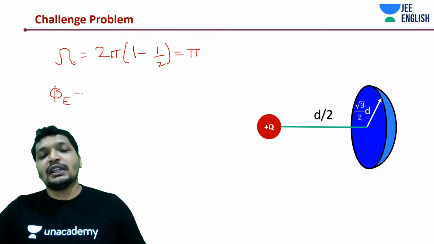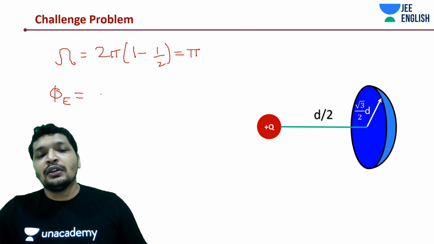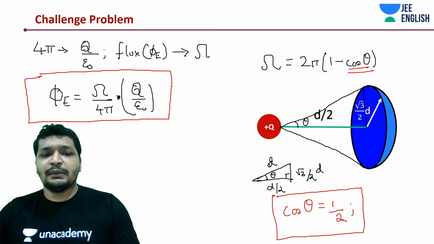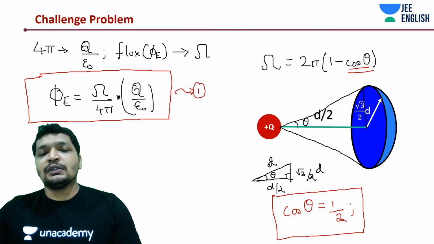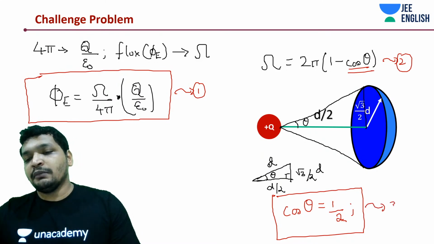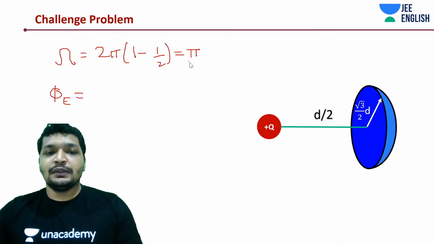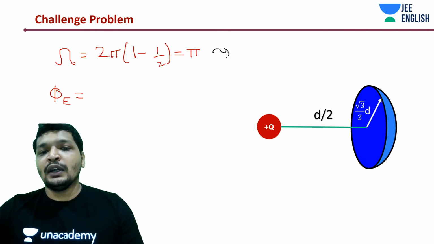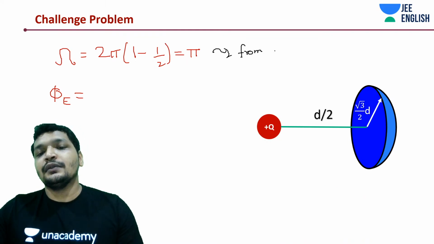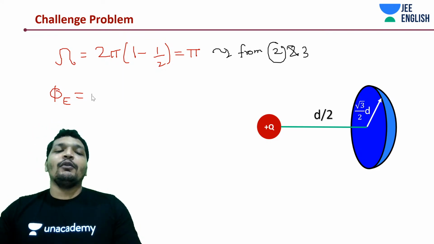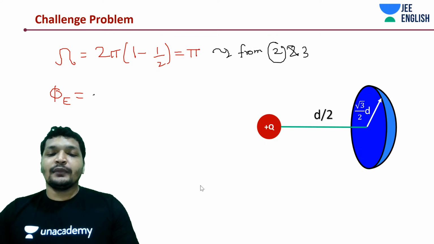So what is the electric flux now? If you substitute in that equation 1, let's give the equations some names. This is 1, this is 2, this is 3. Okay, from 2 and 3 you have this. Simple, isn't it? That's it, guys.